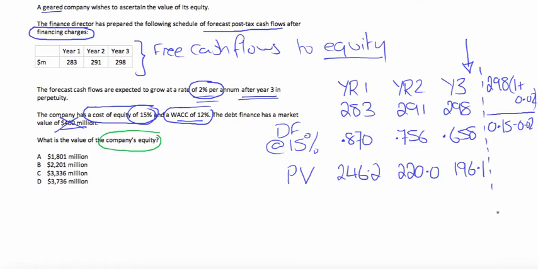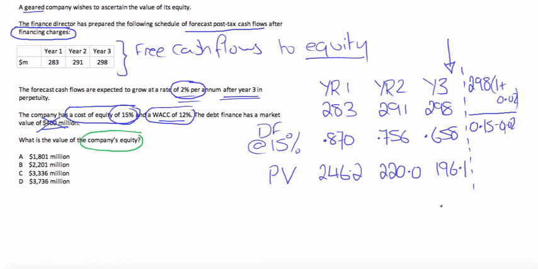And that is effectively how you work out a present value of a perpetuity. You take the cash flow in 1 year's time, 298 plus 2%, divide it by your discount rate minus your growth rate. And if we work this out, this gives us 2,338.